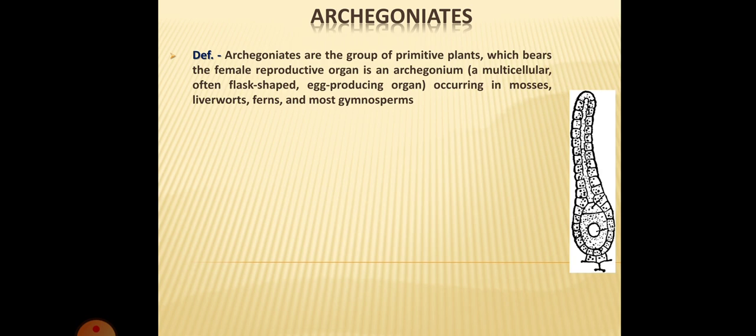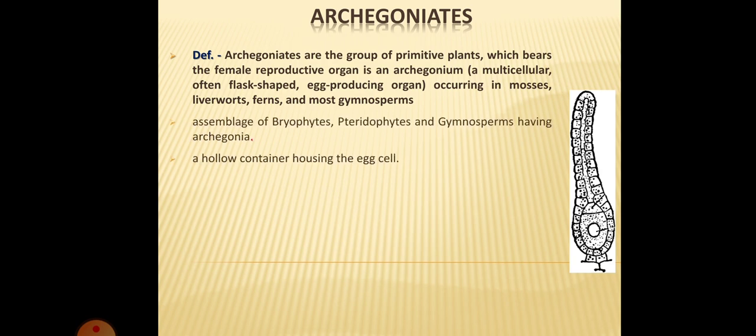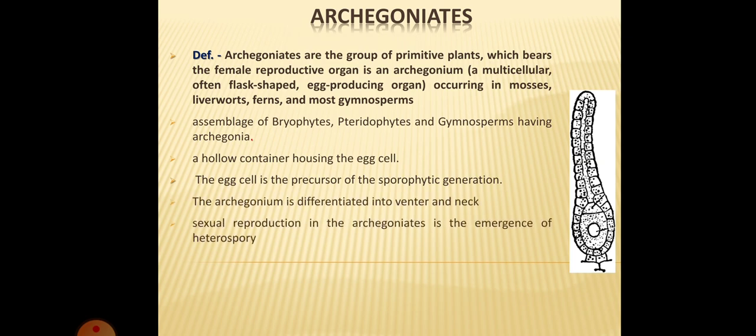So what are archegoniates? Archegoniates are the group of primitive plants which bear the female reproductive organ, that is known as archegonium. These archegonia are multicellular, flask shaped structures. They usually occur in bryophytes, pteridophytes and gymnosperms.